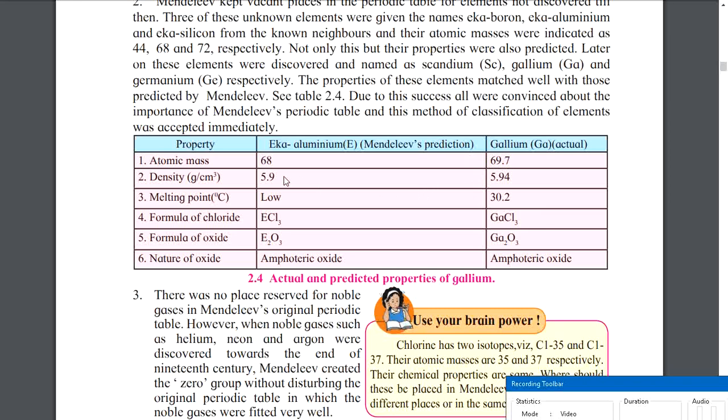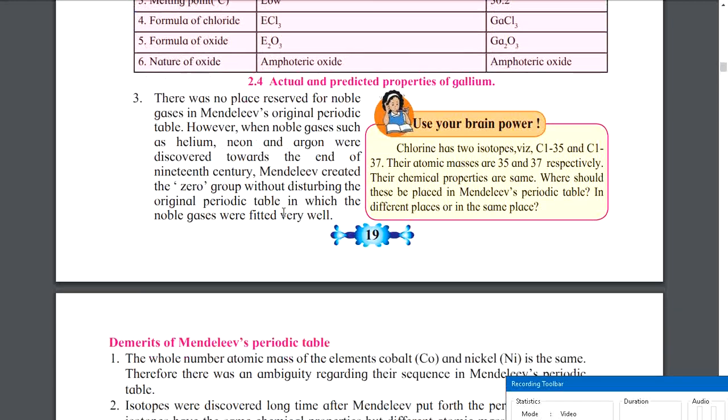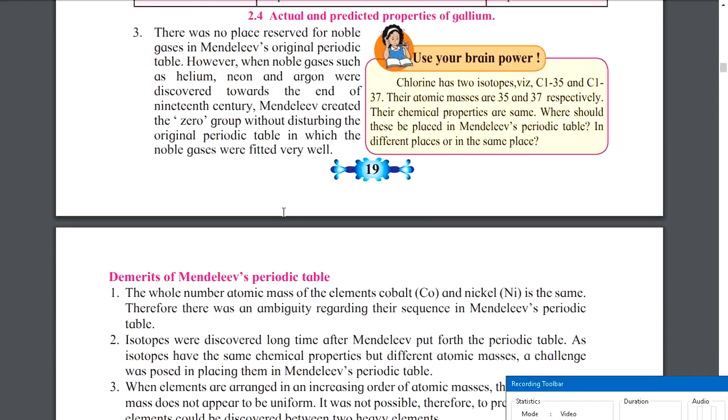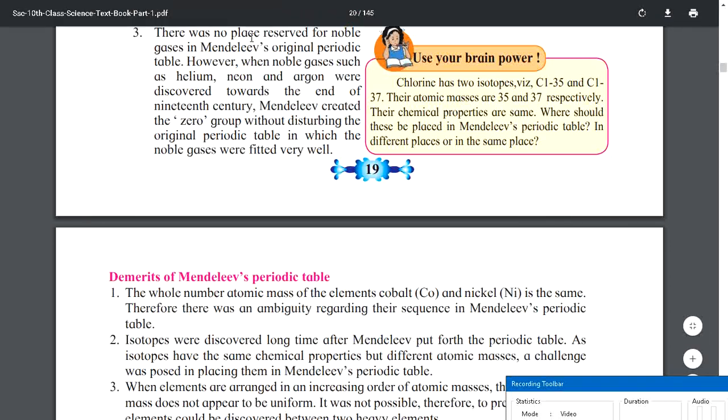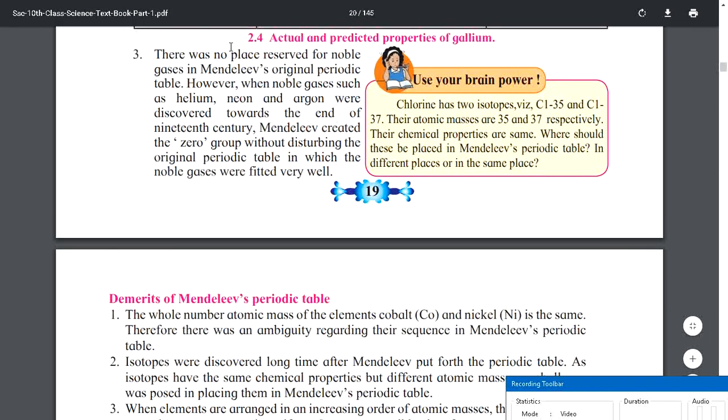He predicted 9.4 density, now it is 5.94. Very close. He said that the melting point will be low, and 30.2 was the melting point, which is actually low. These things you might not try to understand now, you will get confused. Now there was no place reserved for noble gases. You might not know what noble gases are, but we will come to know about it slowly.